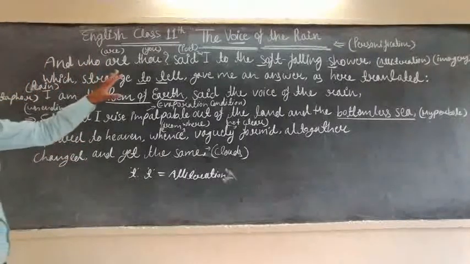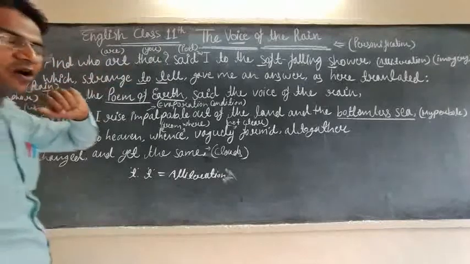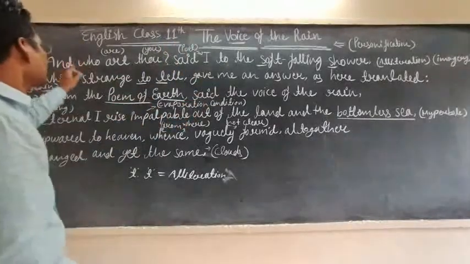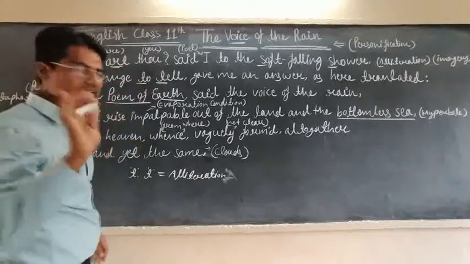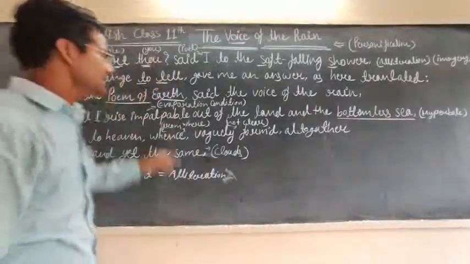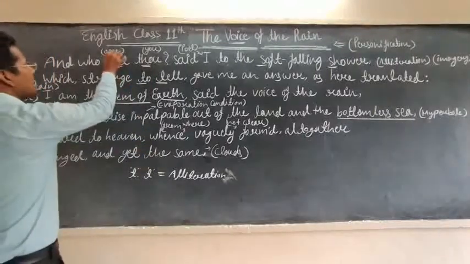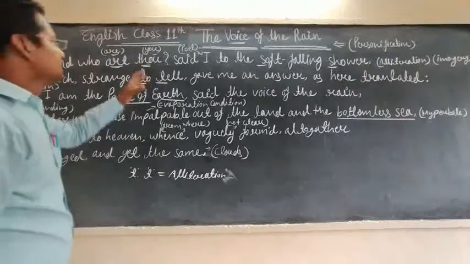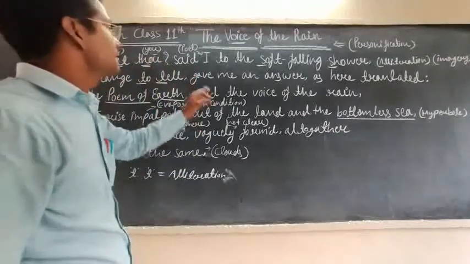The meaning of the poem, the first stanza, first line is, "And who art thou?" Walt Whitman asked a question to the rain, "And who art thou?" The word art is old-fashioned English, and the word thou is also old-fashioned English. In ancient times, this type of word was used in English, but art is 'are' now, and thou is 'you' now. Who are you? The question is put by the poet.